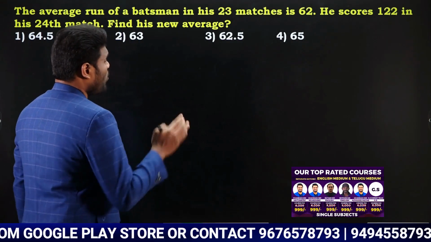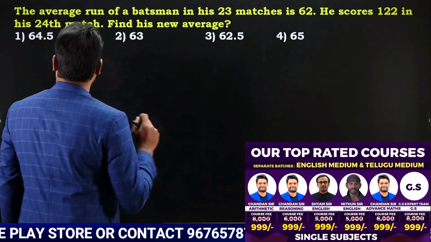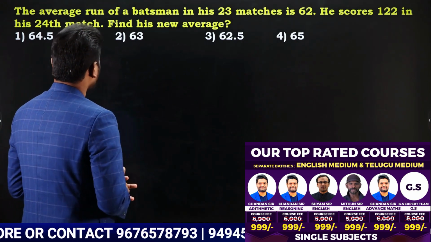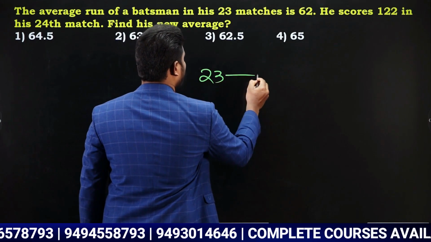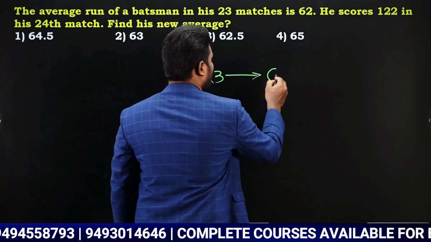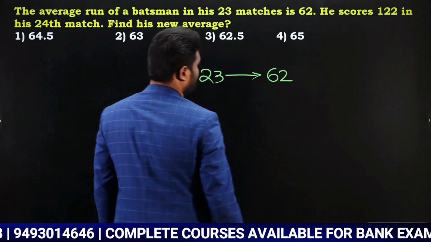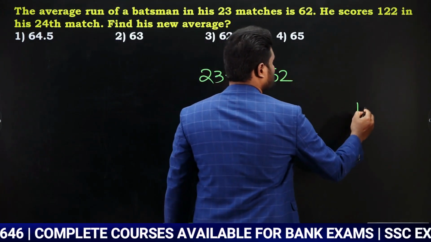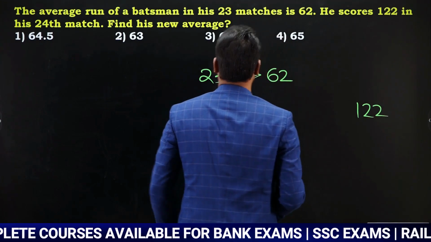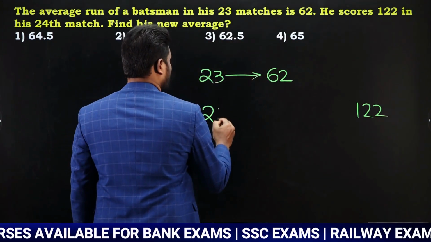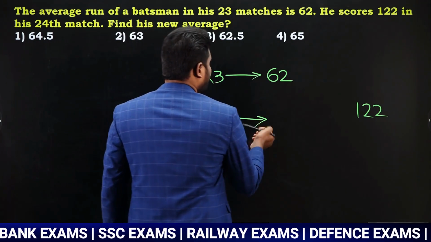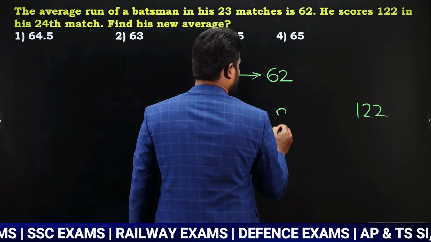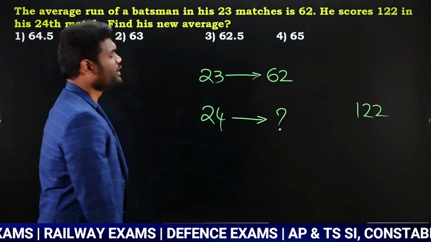He scores 122 runs in his 24th match. Find his new average. So look here, initially for 23 matches, what is the average? The average is 62. He scores how many? 122 runs in the 24th match. Due to this, what happened is the average increased. Now they are asking what is the new average.